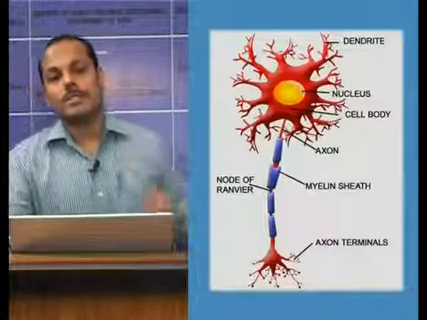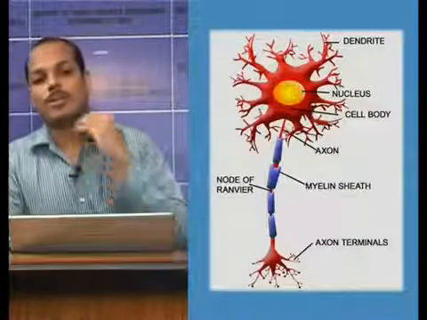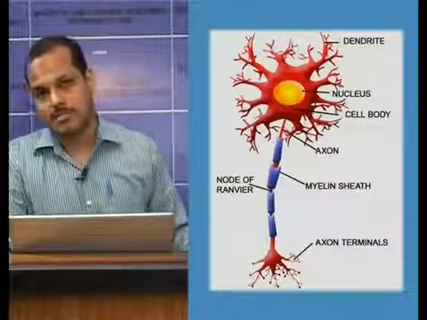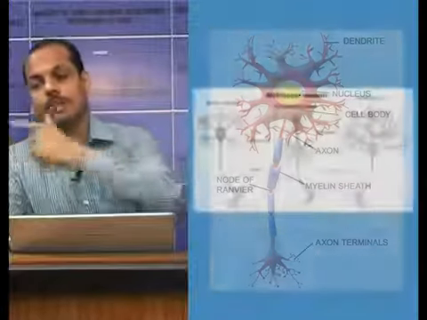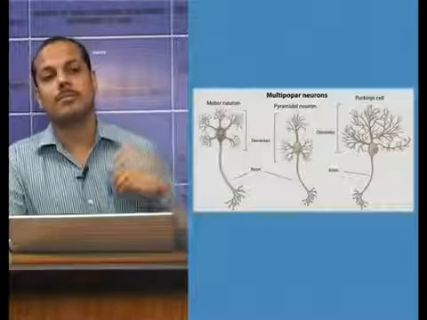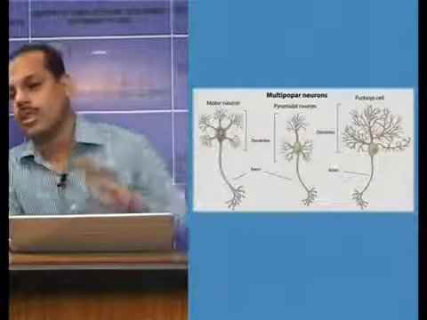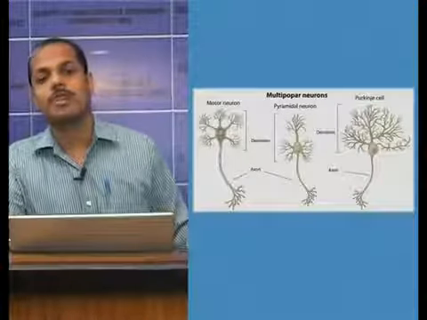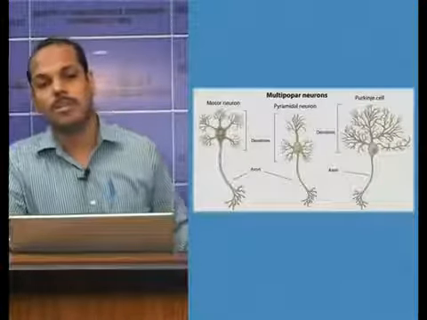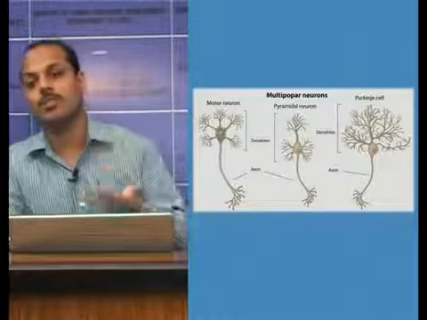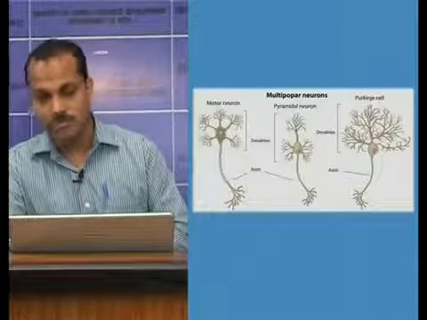Dendrites may branch repeatedly, whereas an axon may branch only at the terminal ends. So the axon will branch at the terminal ends, but dendrites may branch anywhere, anytime. Axon is better known as nerve fiber. The axon may be myelinated or non-myelinated.